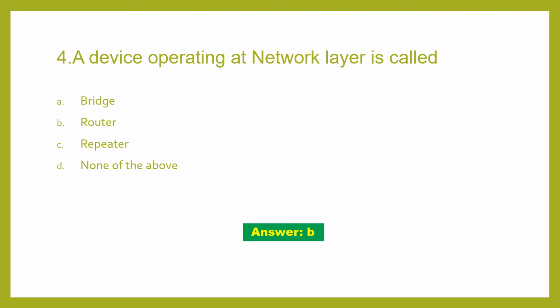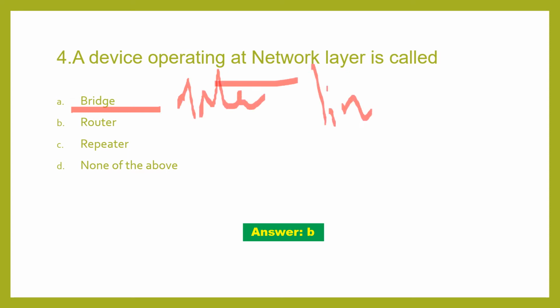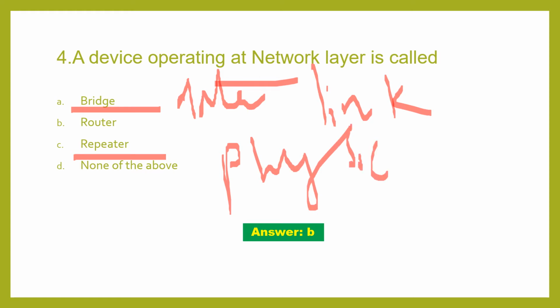So a device operating at network layer is called a router. Router is the device which operates at network layer. Bridge operates in the data link layer, and repeater in the physical layer. Don't go with my handwriting. Just understand, bridge operates in data link, repeater operates in physical layer, but router operates at network layer.